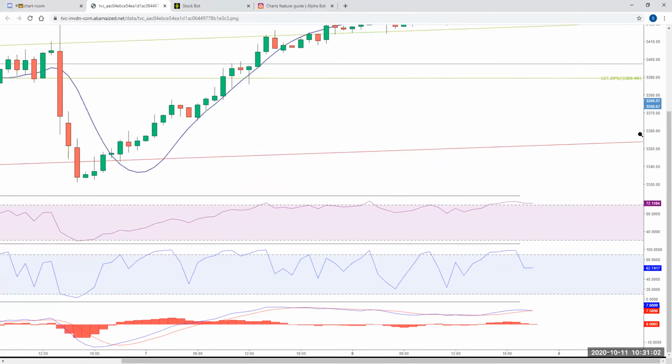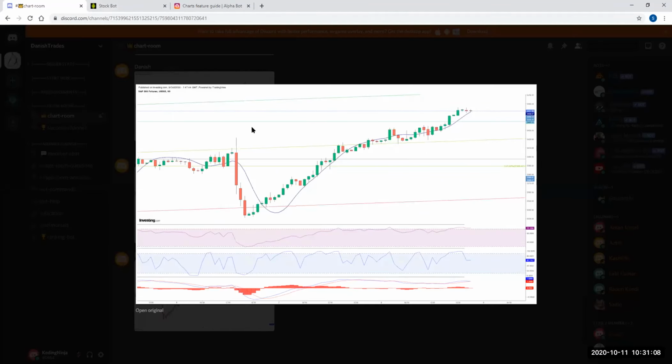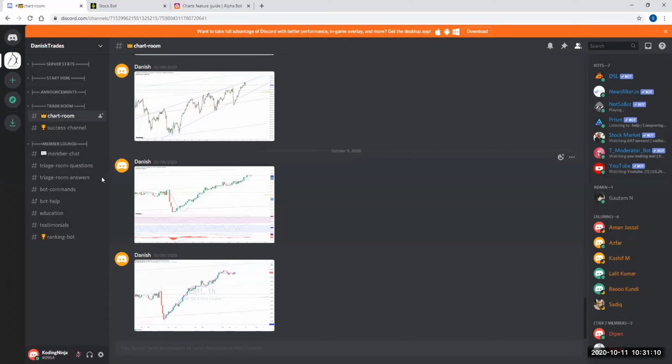Now this is visible, right? So even for people who are doing the trading and are unable to read the trade details, let me show you guys that. Give me a second.